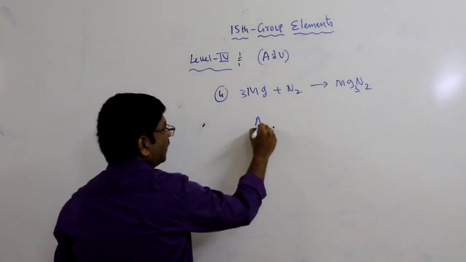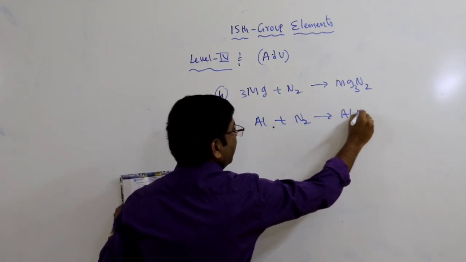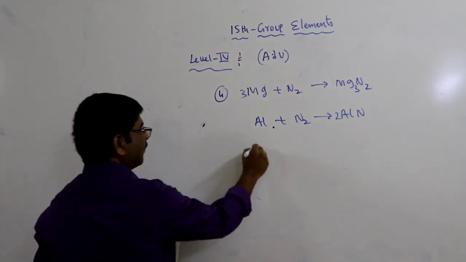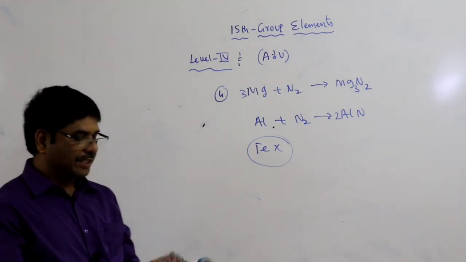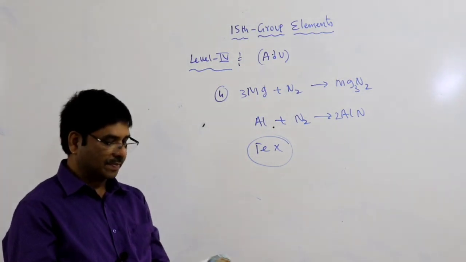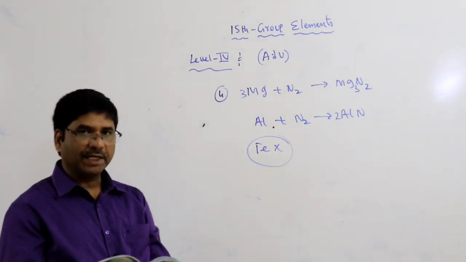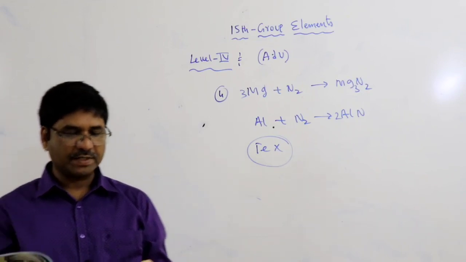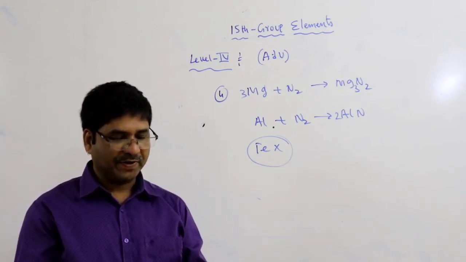In the same way, aluminum reacts with nitrogen gas to form aluminum nitride. Fe has no direct reaction. So the fourth one, magnesium and aluminum are possible, so options 1, 2, 3 are correct.